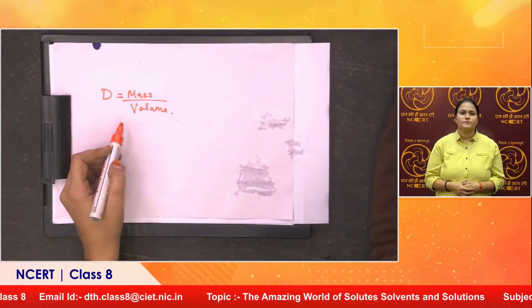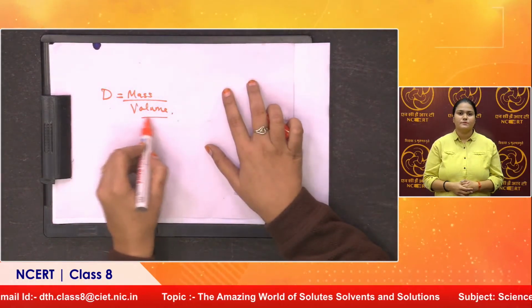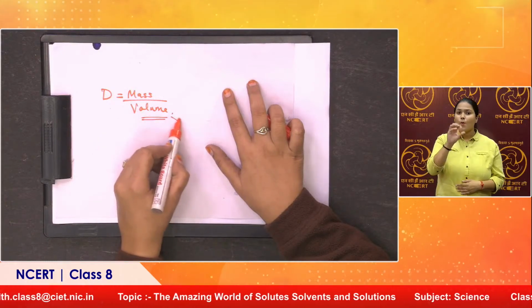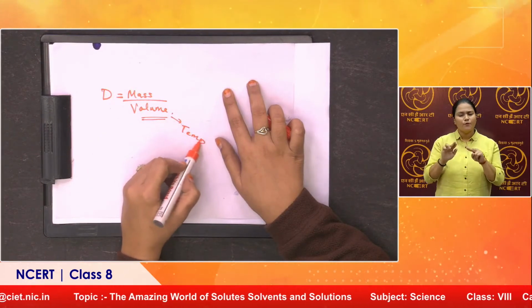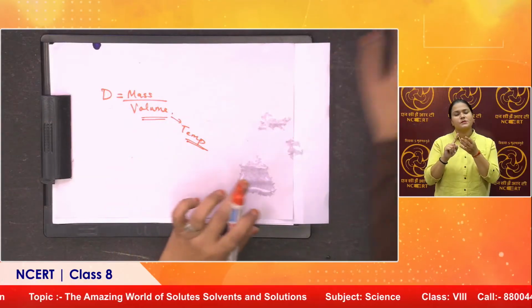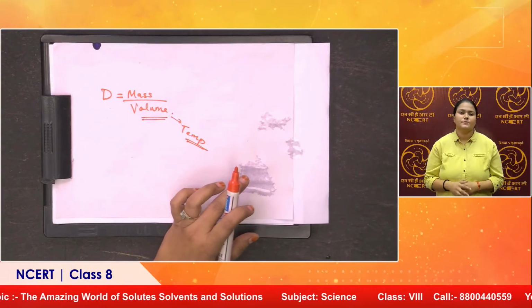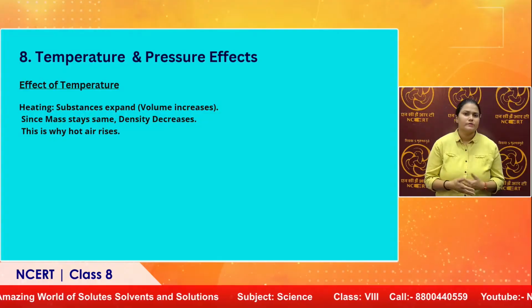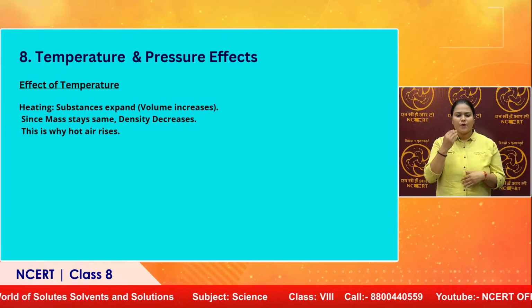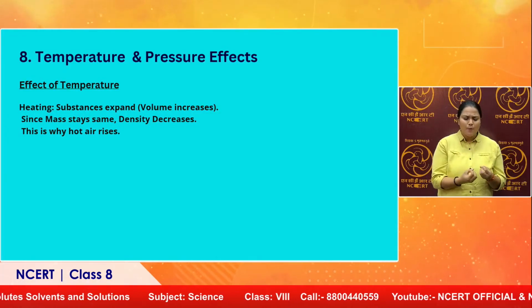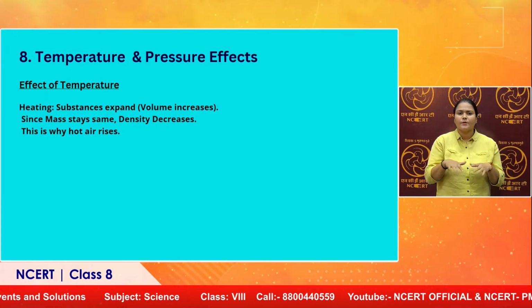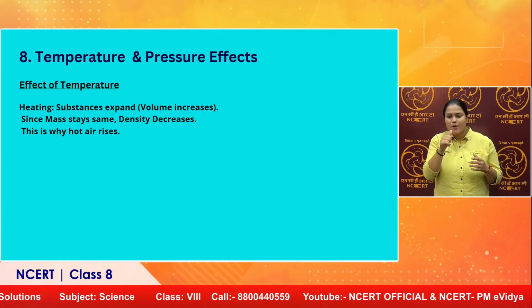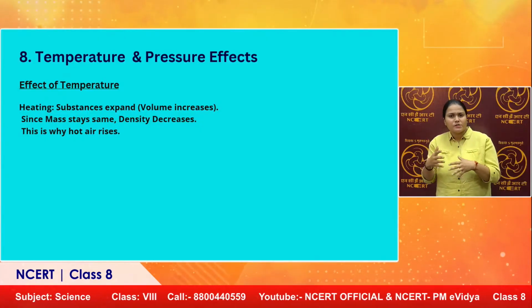Volume is completely dependent on temperature. When we heat any substance, on heating the substance expands. The same happens with water also, the particles expand, volume increases.